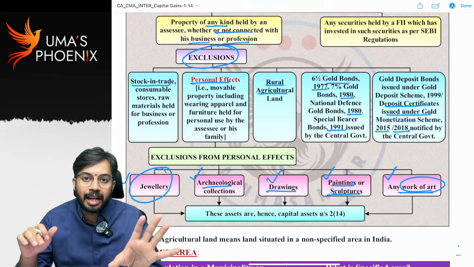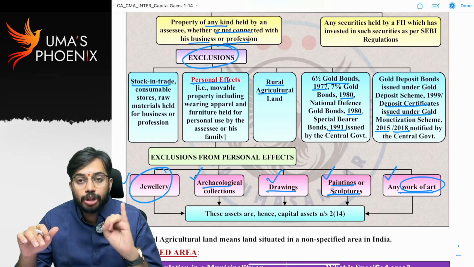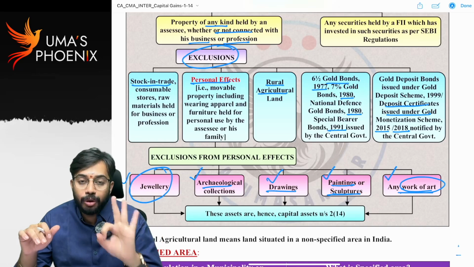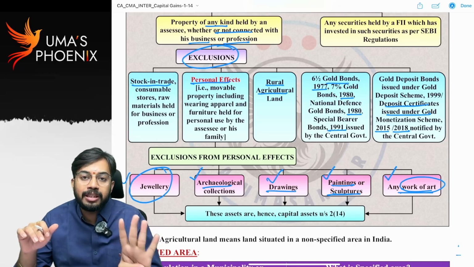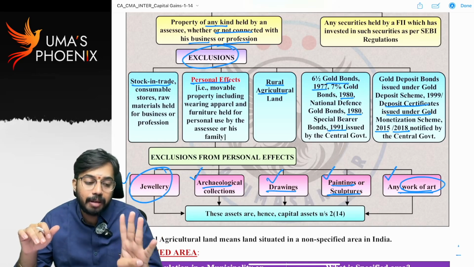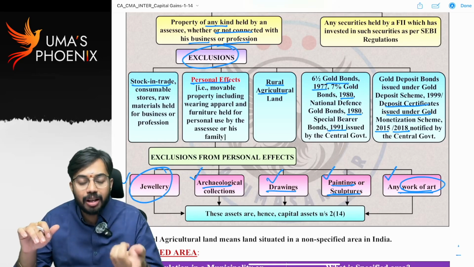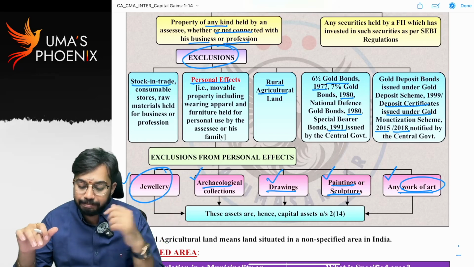So every asset is a capital asset except stock in trade, personal effects, rural agricultural land in India, and deposit certificates issued under the Gold Monetization Scheme. For these 4 assets, even though they are sold, capital gains will not arise.